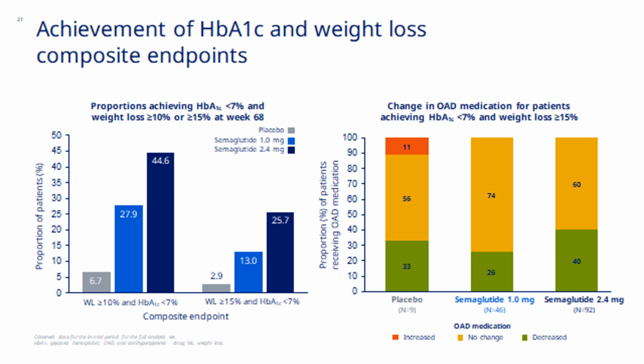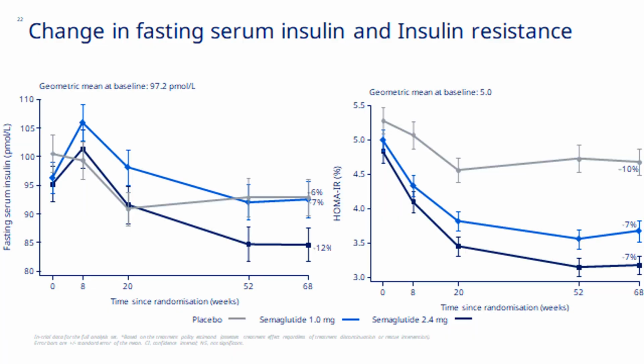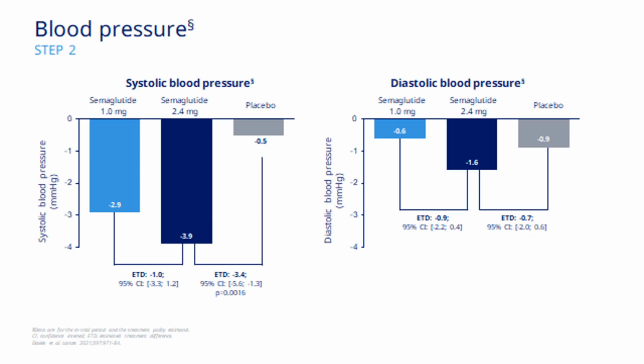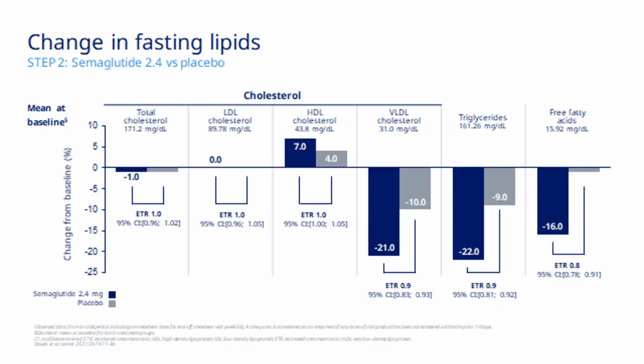And 1 in 4 patients were able to achieve a weight loss of 15% and have an HbA1c of less than 7. And most of them were actually reducing their diabetes medicines. The HOMA-beta and the HOMA-IR also significantly improved as the patients lost weight and were using semaglutide. With semaglutide, there was improvement not only in the sugar and weight parameters, but systolic BP and diastolic BP were also decreasing. And fasting lipids have also changed in the beneficial direction. The HDL cholesterol is increasing and the triglycerides have started decreasing.